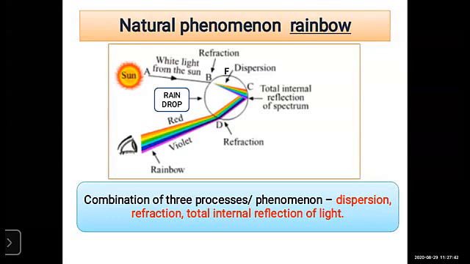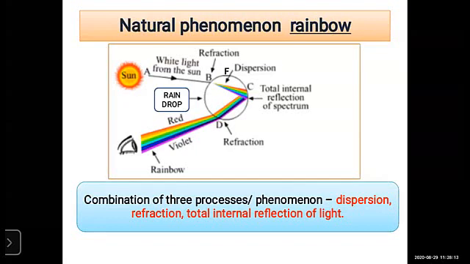So here air is the rarer medium and the water drop is your denser medium, right? The sun rays pass from the air and are incident into the water droplet. So refraction happened, right? From the first transparent medium to the second transparent medium, there is refraction.